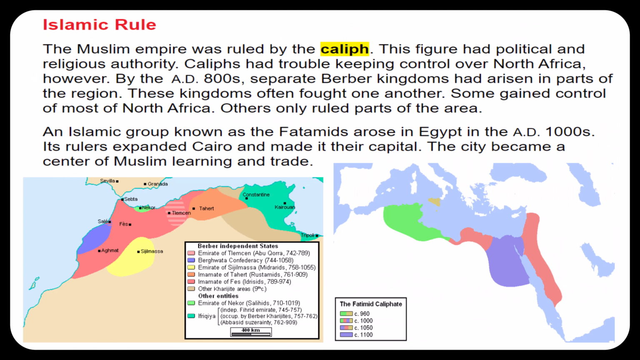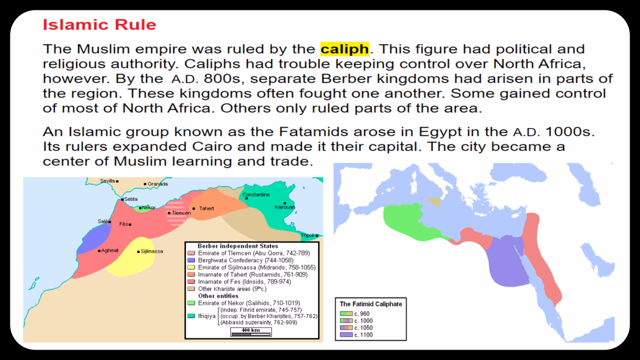Islamic rule. The Muslim Empire was ruled by the Caliph. This figure had political and religious authority. Caliphs had trouble keeping control over North Africa, however. By the AD 800s, separate Berber kingdoms had arisen in parts of the region. These kingdoms often fought with one another. Some gained control of most of North Africa. Others only ruled parts of the area. An Islamic group known as the Fatimids arose in Egypt in the AD 1000s. Its rulers expanded Cairo and made it their capital. The city became a center of Muslim learning and trading.